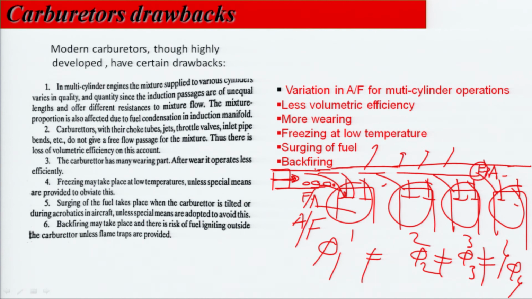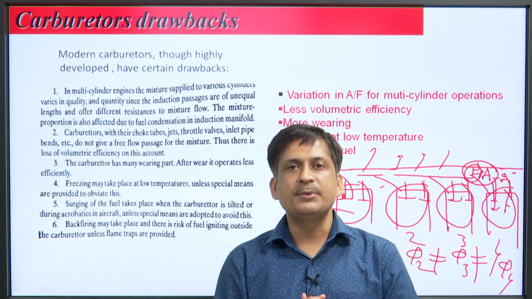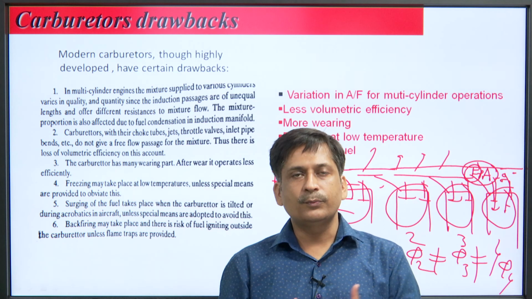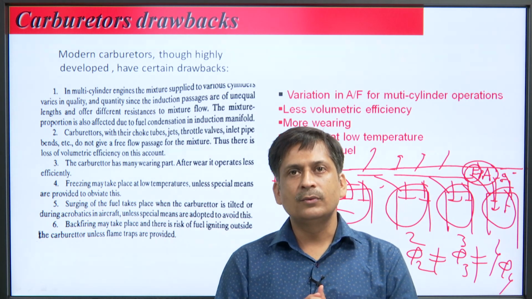The fuel vapors in the air may then condense, and the fuel air ratio becomes leaner for the farthest cylinder and richer for the nearest cylinder. The condensed fuel droplets can be inducted directly into the cylinder and produce hydrocarbon emissions. So, point 1 represents the variation in air fuel ratio for multi cylinder operation.